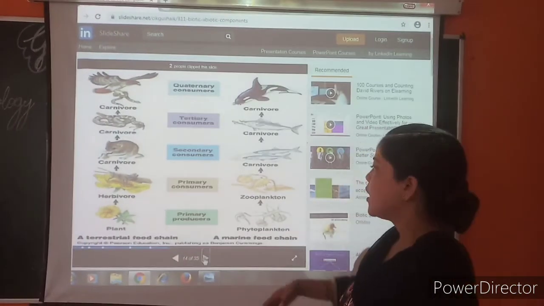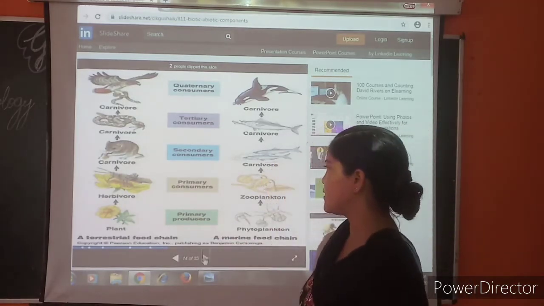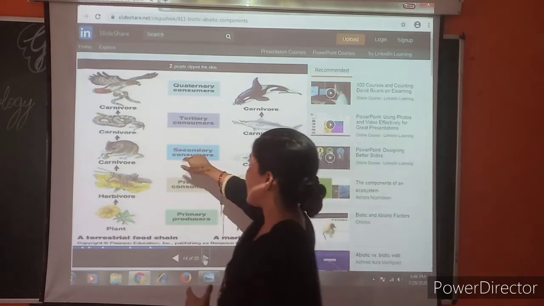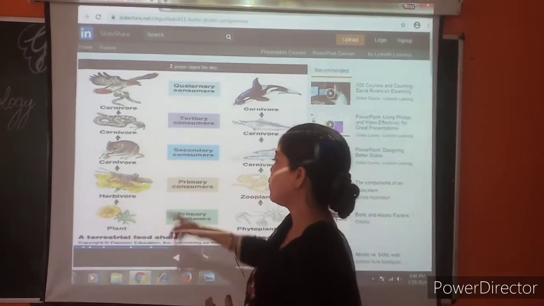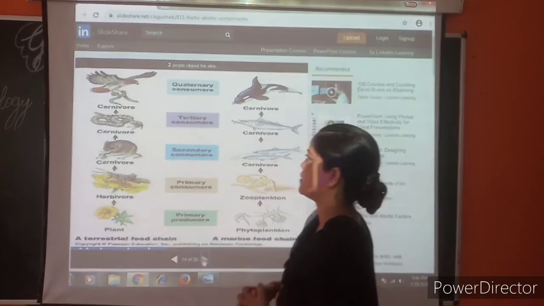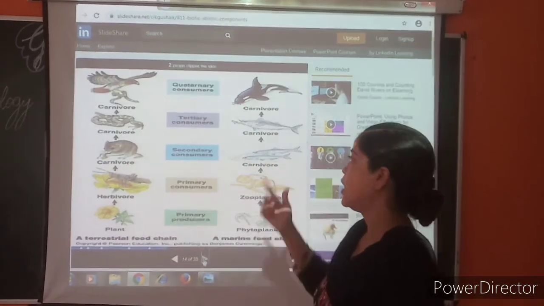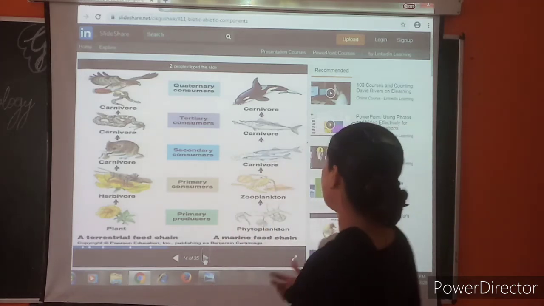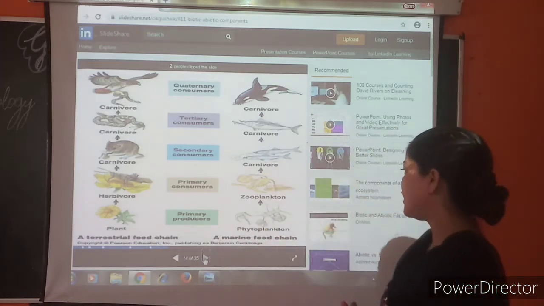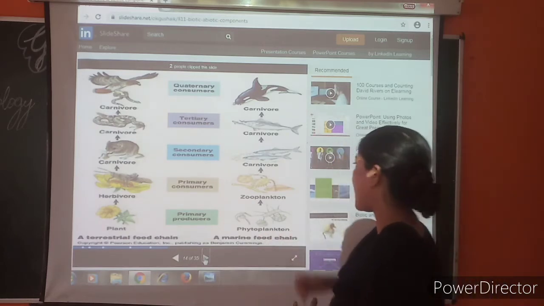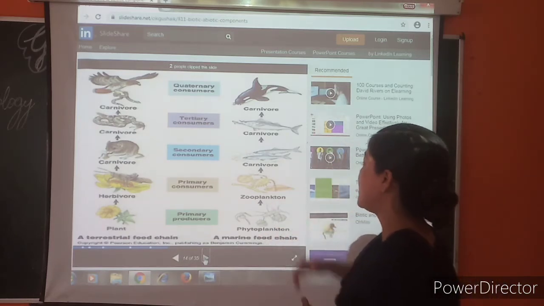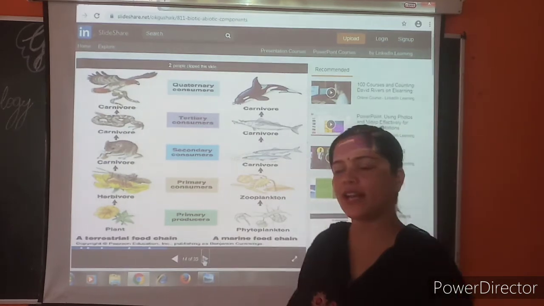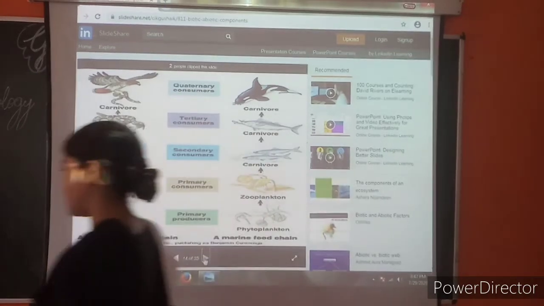Say now, the plant is a primary producer, then the next, the herbivore, is the primary consumer, and the next carnivore who eats the herbivore is the secondary consumer, the next carnivore is the tertiary consumer, and the next one is the quaternary consumer. Next, again we will see a marine food chain. Suppose that a phytoplankton is eaten by a zooplankton, and a zooplankton is eaten by a carnivore, and then by a superior carnivore, and again then by a superior carnivore.